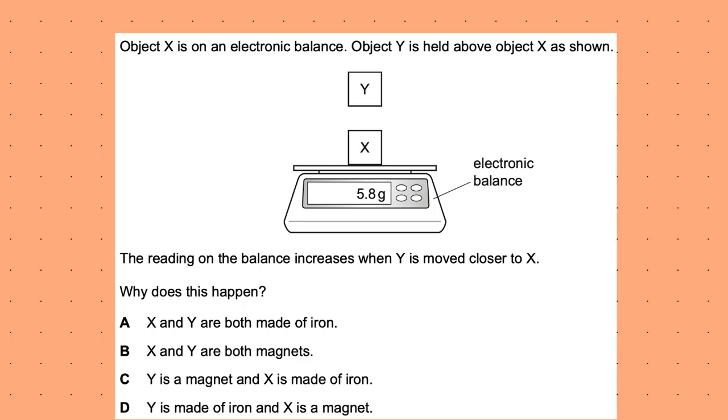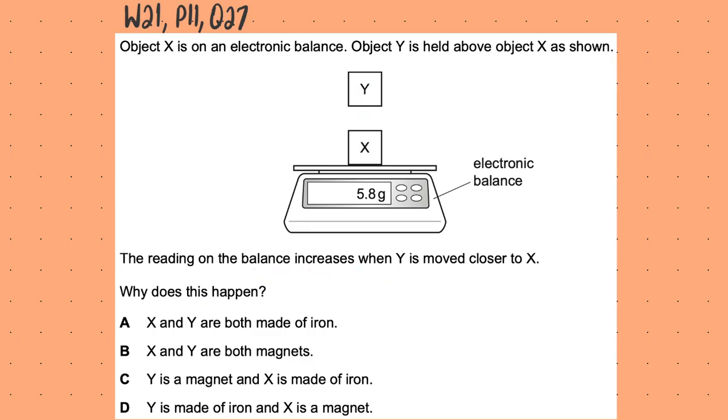Let's go on to one last question. So this one is winter 21, paper 1-1, question number 27. Object X is on an electronic balance. Y is held above object X as shown. Reading on the balance increases when Y is moved towards X.